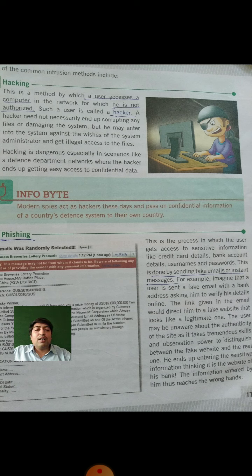The user may be unaware of the authenticity of the site, as it takes tremendous skill and observation power to distinguish between the fake website and the real one. He ends up entering the sensitive information thinking it is the website of his bank. The information entered by him thus reaches the wrong hands.